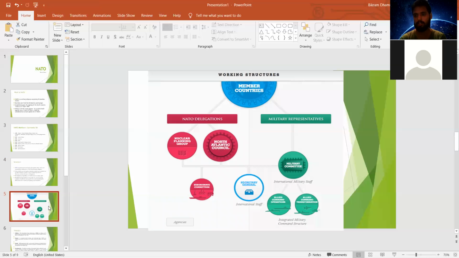The delegations from NATO membership are responsible for making new plans for nuclear weapons as well.